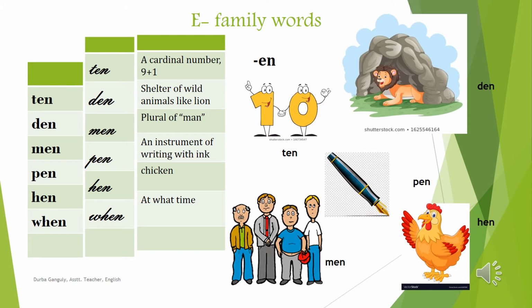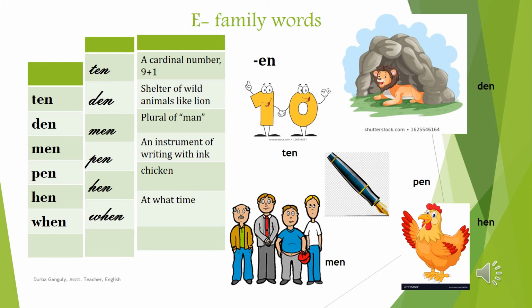Ten we all know that this is a cardinal number. Cardinal number, you know? Yes, 1, 2, 3, 4. These are the cardinal numbers. And first, second, third, fourth, these are the ordinal numbers. So ten is a cardinal number. 9 plus 1 is equal to 10. Den. Den is the room of wild animals like lion. You can see a lion taking rest inside a den.